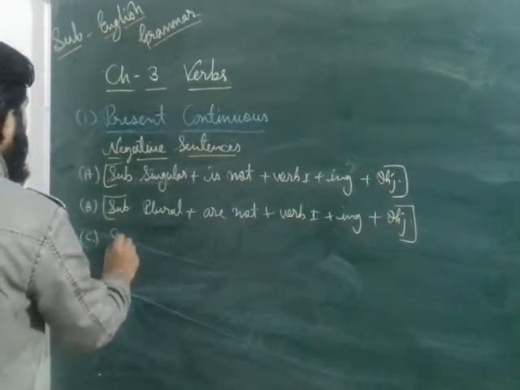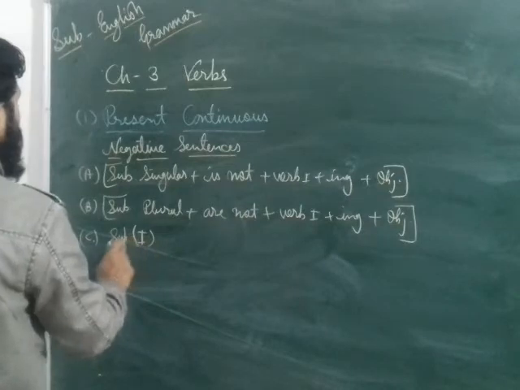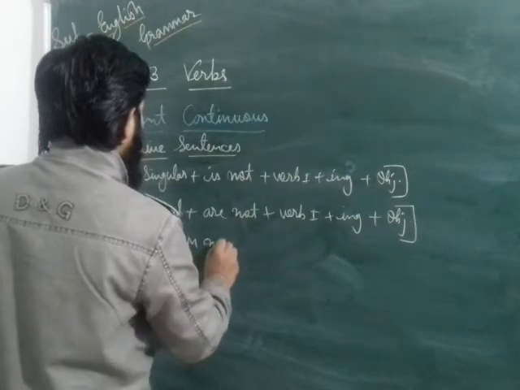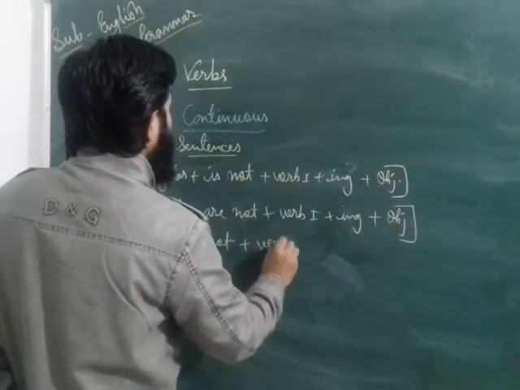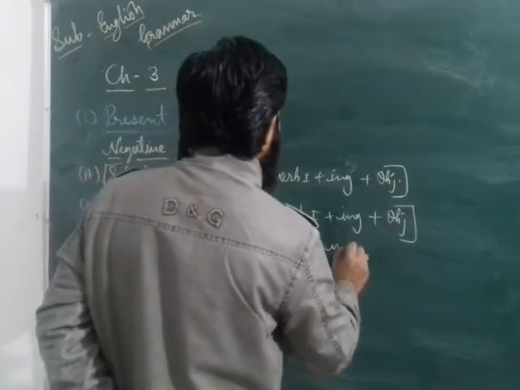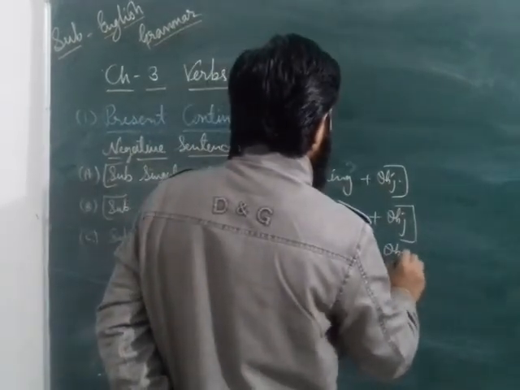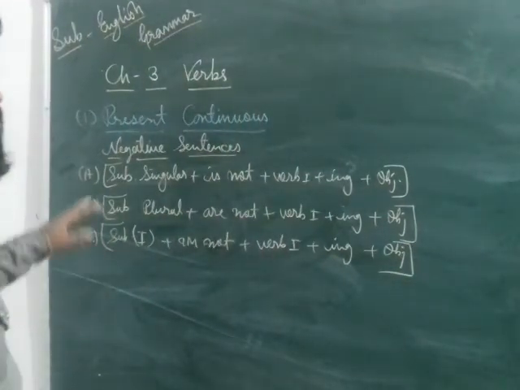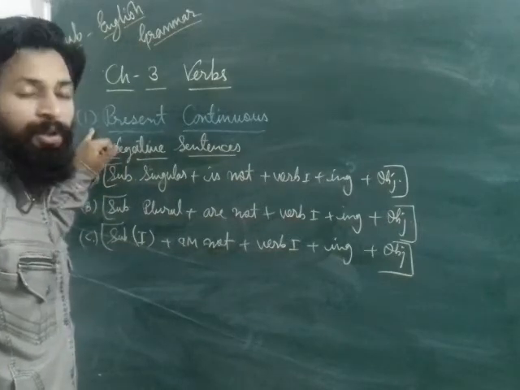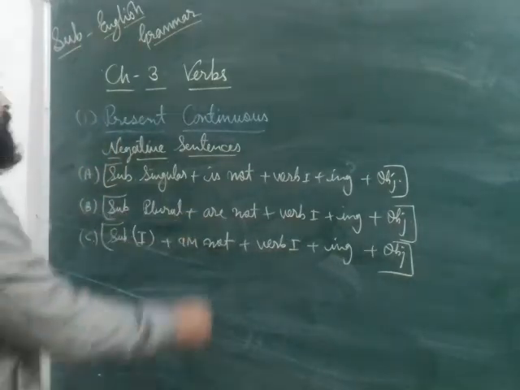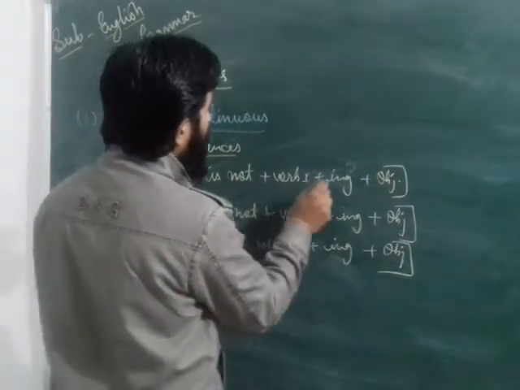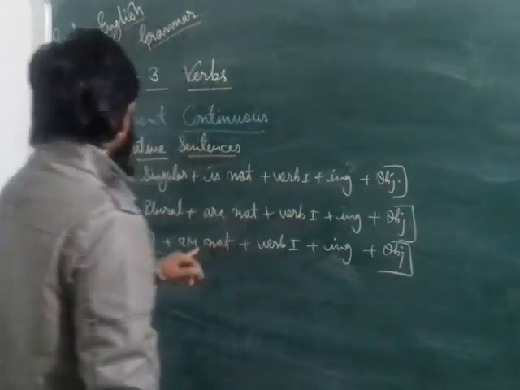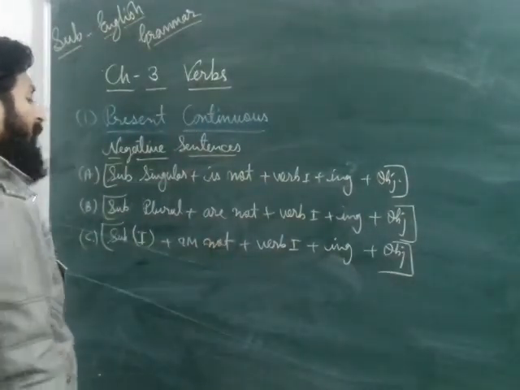And if the subject is I, then you have to write am not plus verb first form plus ing plus object. Dear students, if you are going to make negative sentences in the present continuous, then you have to follow that formula. If the subject is singular, write is not plus verb first form plus ing plus object. If the subject is plural, then are not plus verb ing form plus object. If the subject is I, then am not plus verb first form plus ing plus object.